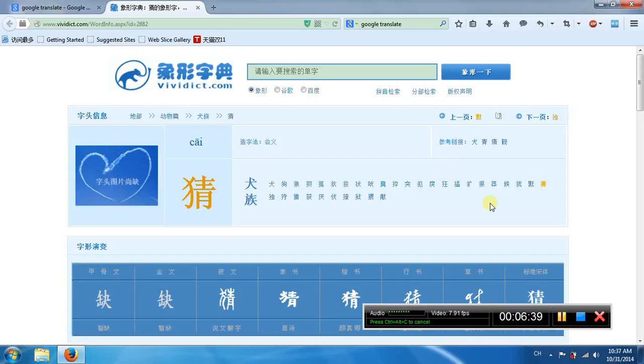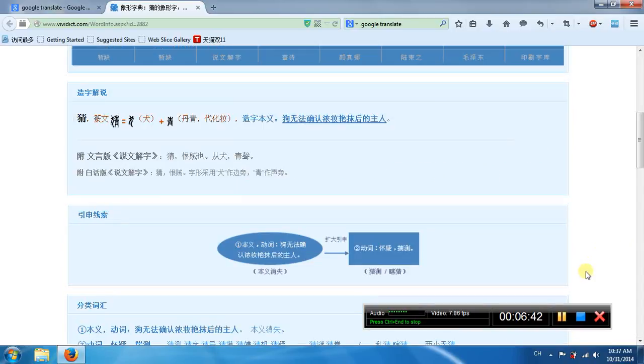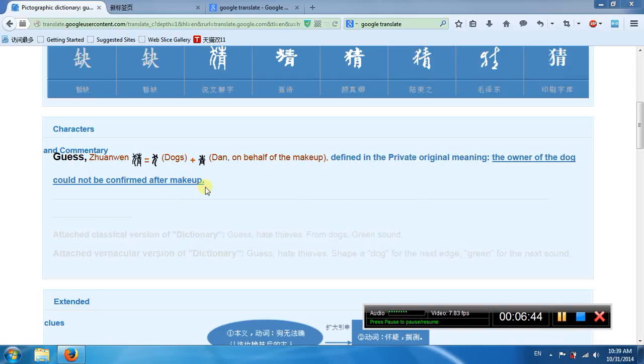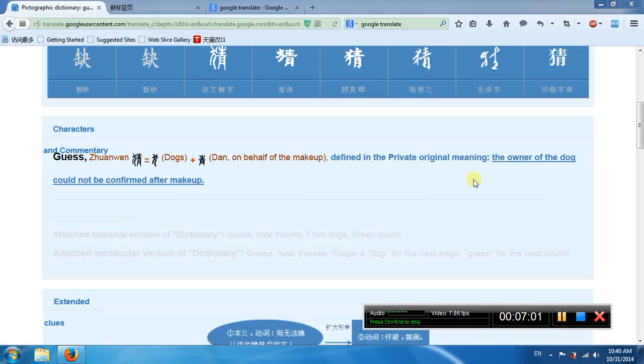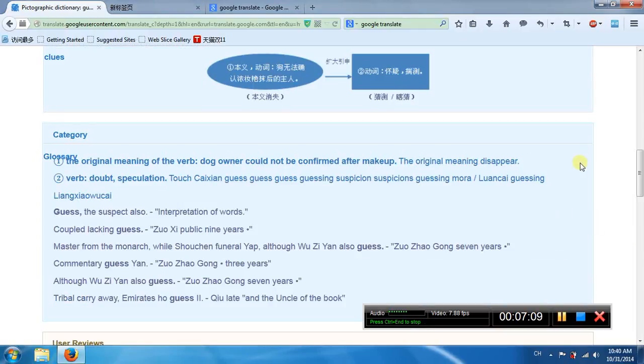This is cai. Okay, cai means guess. See, its left part means dog. Its right part means the dog, the makeup. So its meaning means the dog can recognize his owner because his owner makes up himself. Okay. So its first meaning is this. Second meaning is doubt, speculation. Okay.